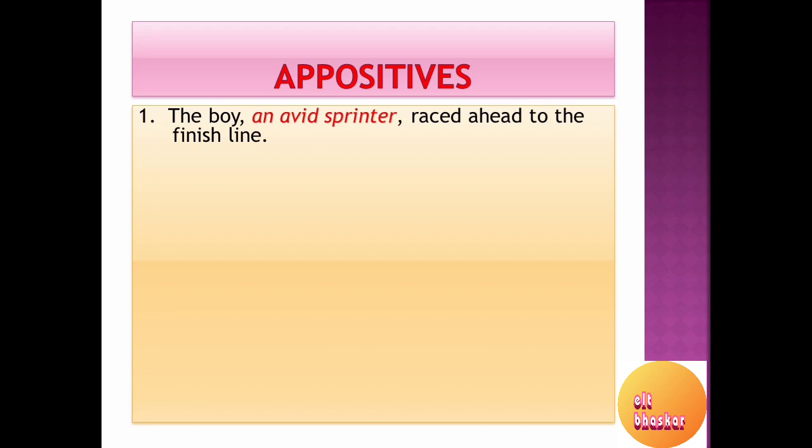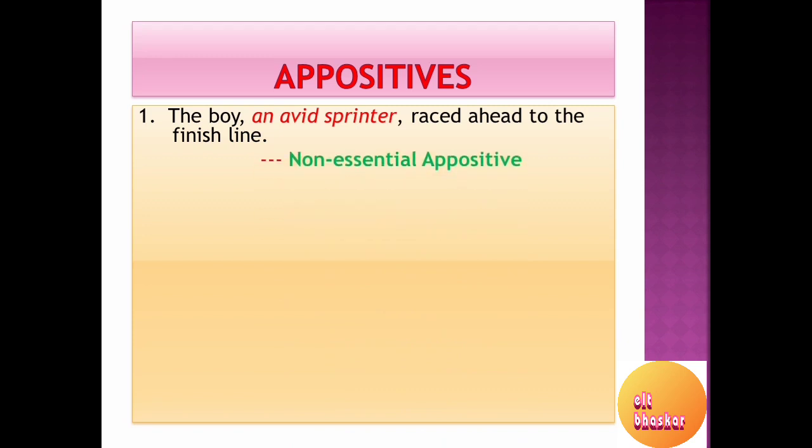If you consider the sentence without this appositive, the sentence would still continue to have a complete meaning. How? The boy raced ahead to the finish line. So without this information, the sentence still conveys a meaning, and adding this appositive just adds extra information, isn't it so? And therefore we are calling it a non-essential appositive.